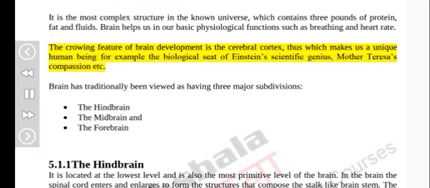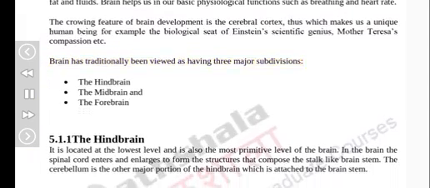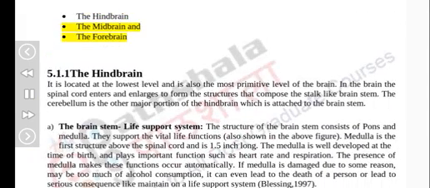The crowning feature of brain development is the cerebral cortex, which makes us unique human beings, for example the biological seat of Einstein's scientific genius, Mother Teresa's compassion, etc. The brain has traditionally been viewed as having three major subdivisions: the hindbrain, the midbrain, and the forebrain.